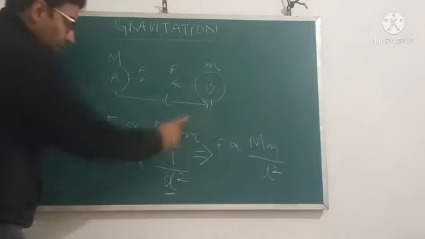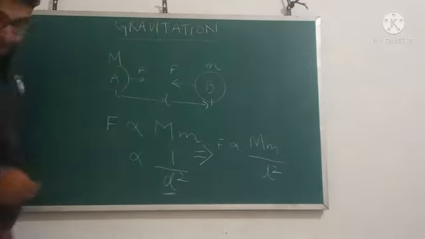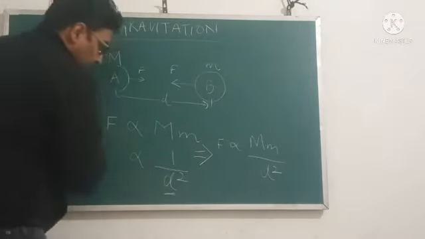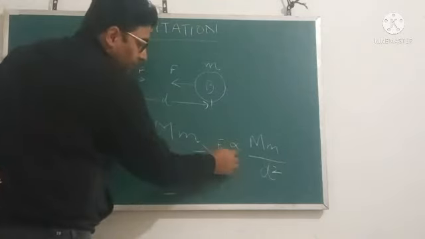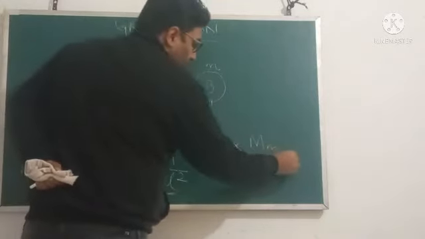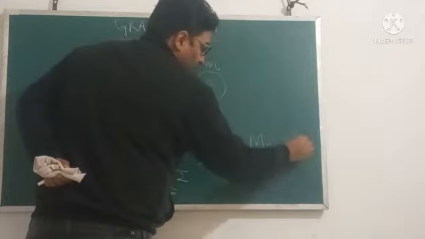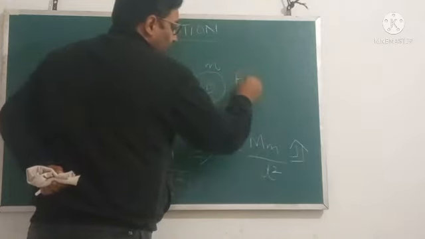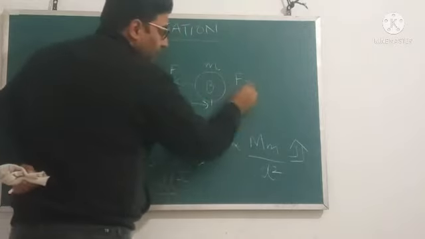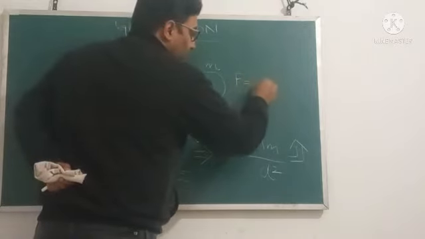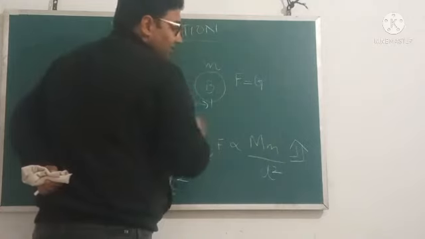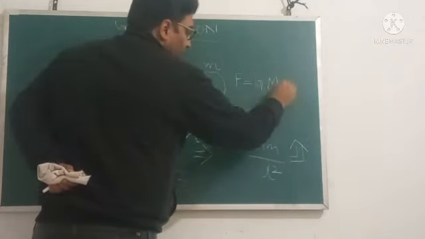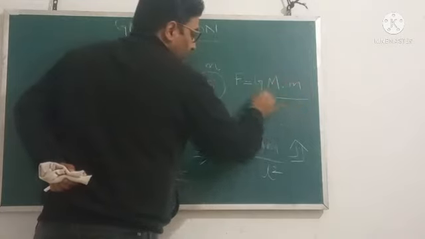Okay, now if we remove this sign of proportionality, what do we get? We get another equation. If we remove the sign of proportionality, we get a constant capital G, and the equation becomes F equals G M m upon d square.